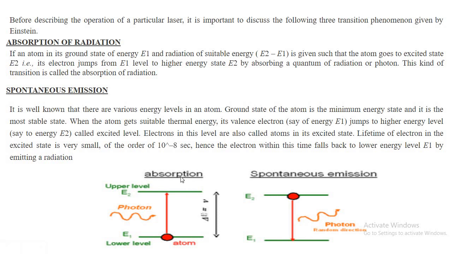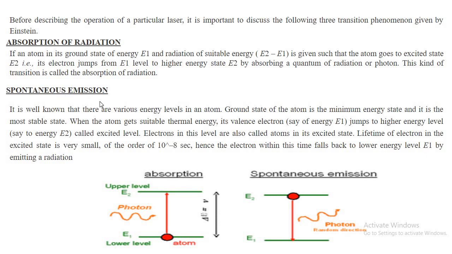Now look at this picture where we have depicted the absorption process. Two energy levels are given, electrons are placed here, and we are supplying some energy. After absorption, the electron moves from ground state to excited state.